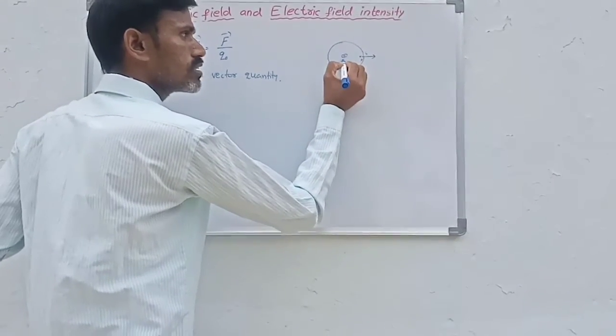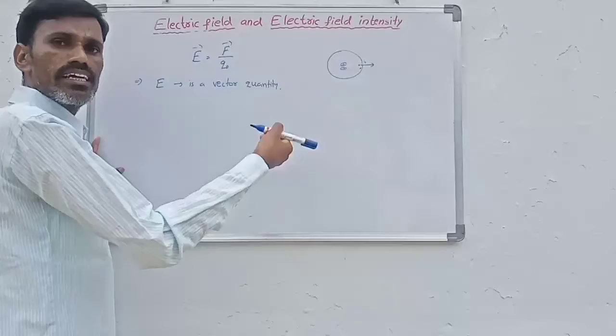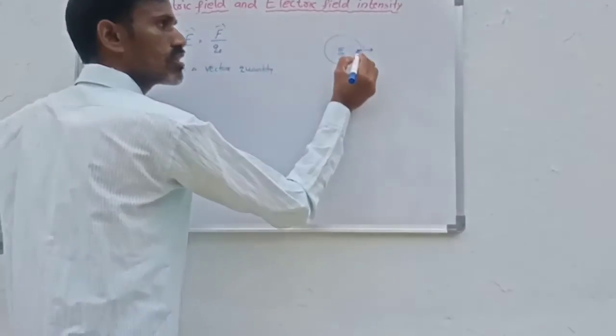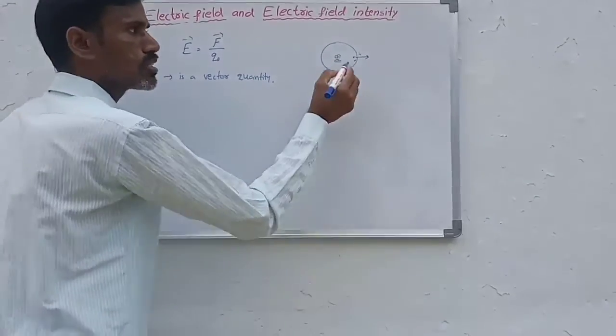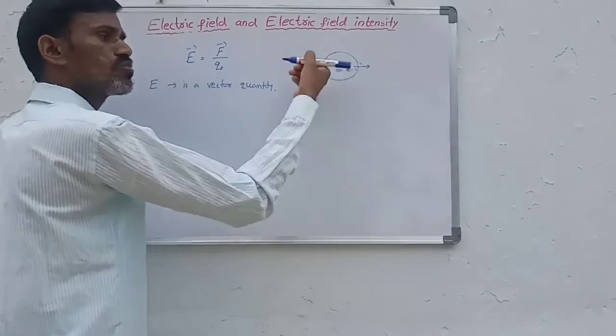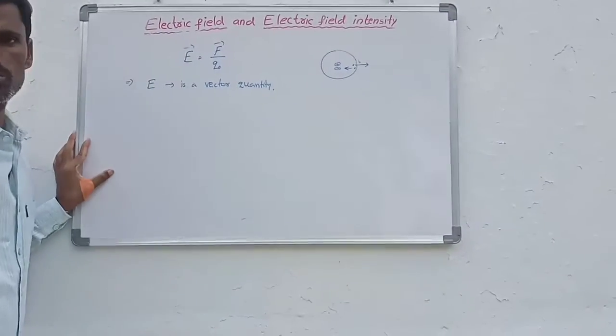If the source charge is negative, the unit positive charge is attracted by the source charge, so the electric field intensity is inwards towards the source charge.